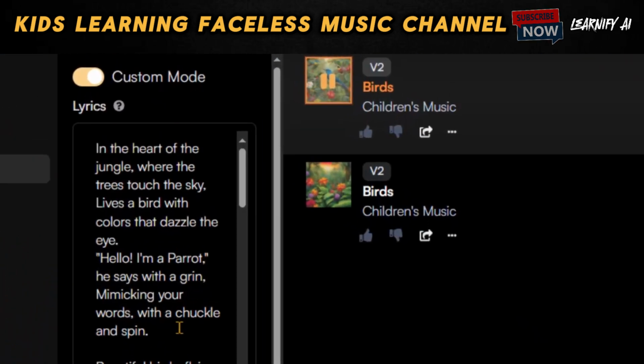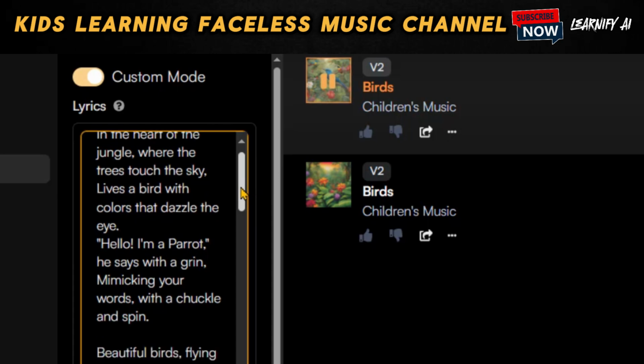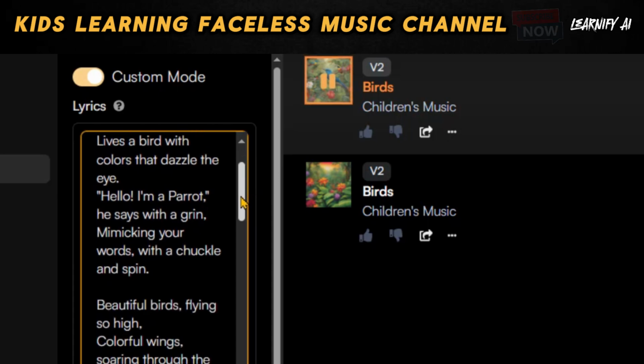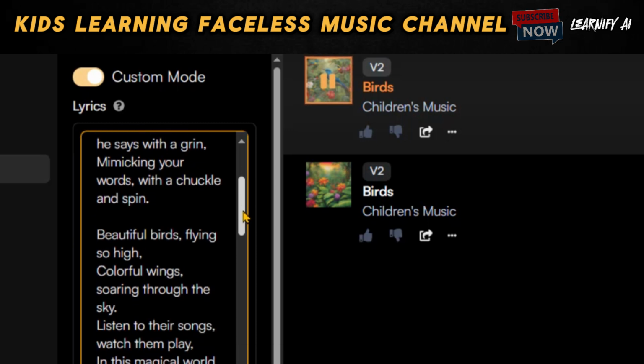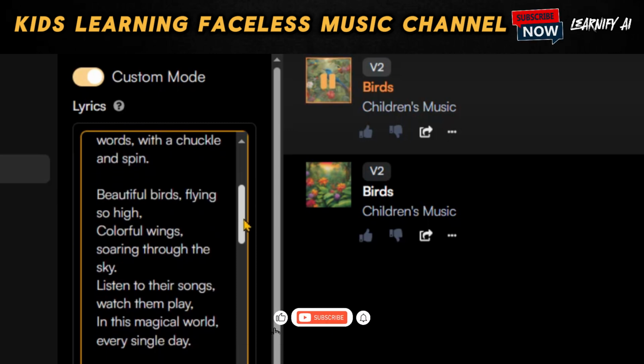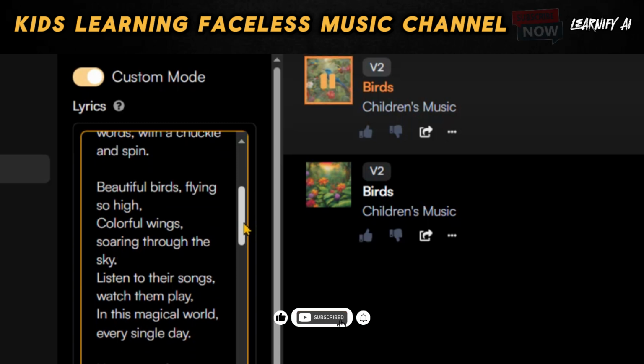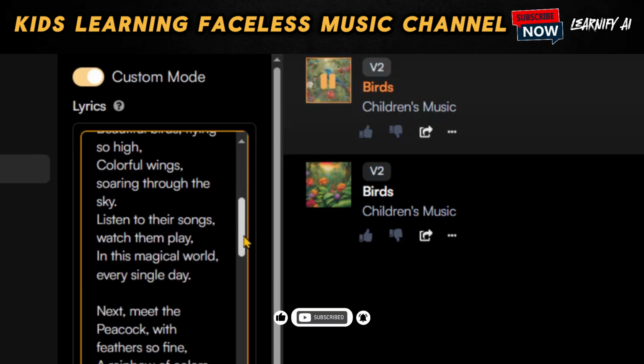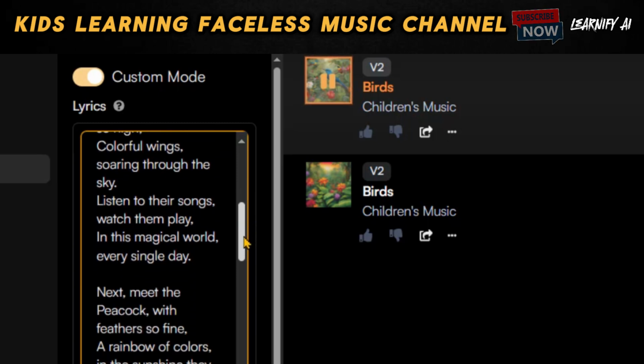In the heart of the jungle where the trees touch the sky lives a bird with colors that dazzle the eye. Hello, I'm a parrot, he says with a grin, mimicking your words with a chuckle and spin. Beautiful birds flying so high, colorful wings soaring through the sky.